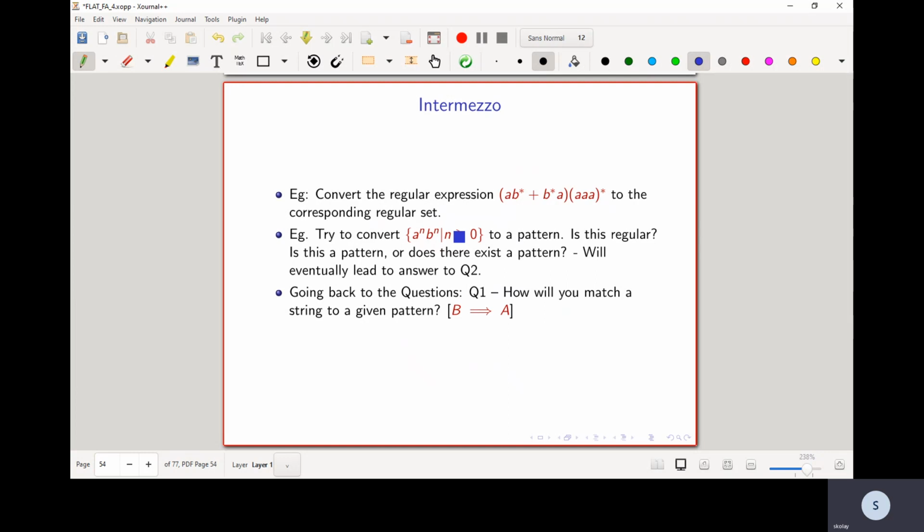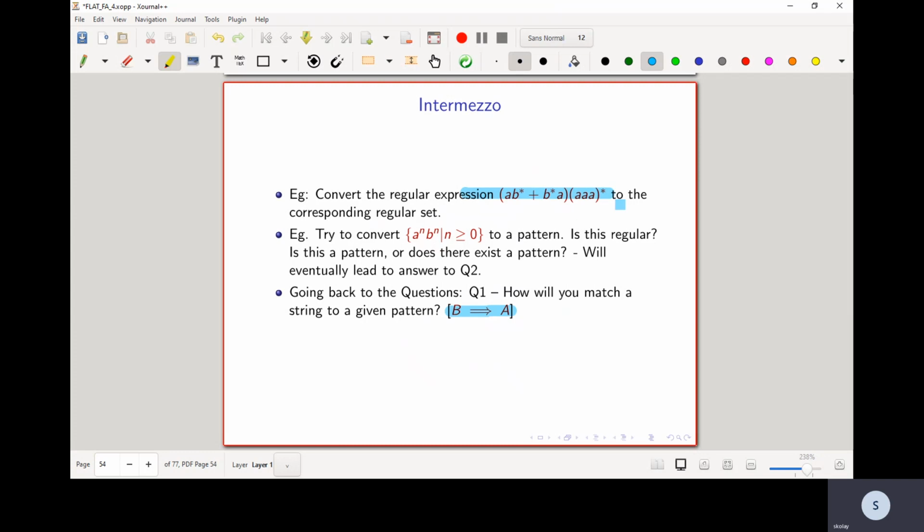Question 1 was, if I give you a string and a pattern, how will you match it? Notice that now we can answer this. Because of statement B implying statement A from the theorem, look at the given pattern, and look at the language that is matching this pattern. In the example, we saw a way of expressing that language in terms of a DFA. Because B implies A, the language matching this given pattern, let's call it alpha, is a regular set.